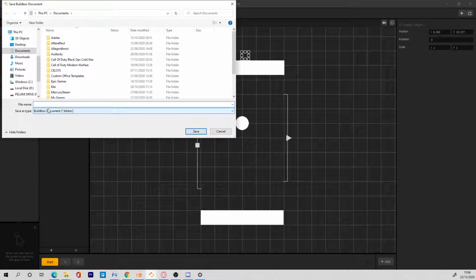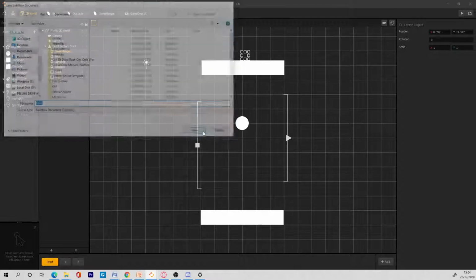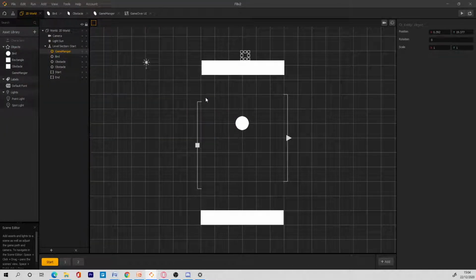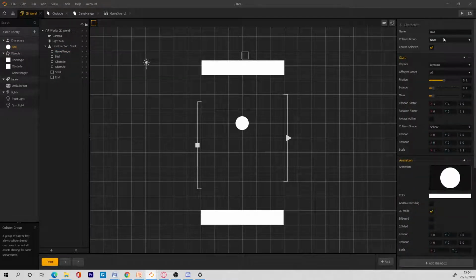Do a save as, and I'll do FBV2 and save this. So now we can add movement to the bird, which I think we can. So firstly, I'll move the bird to my character, and then give the bird a character collision place. So now the bird is now a character.